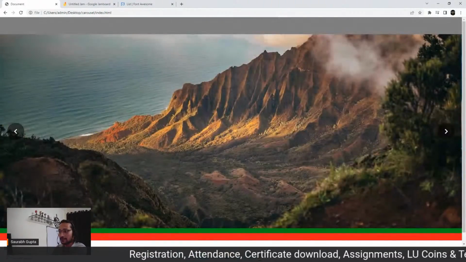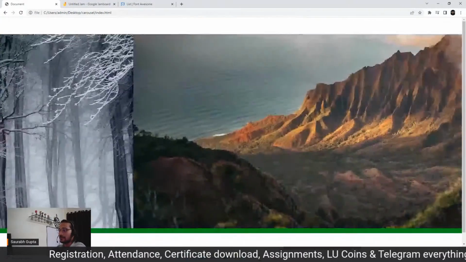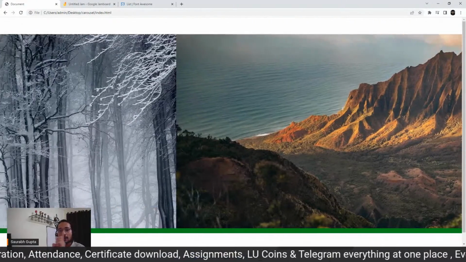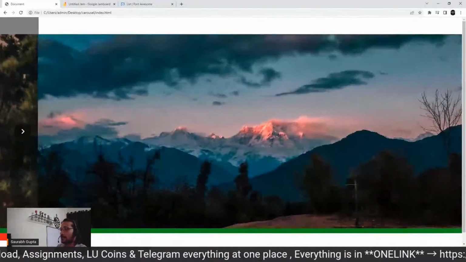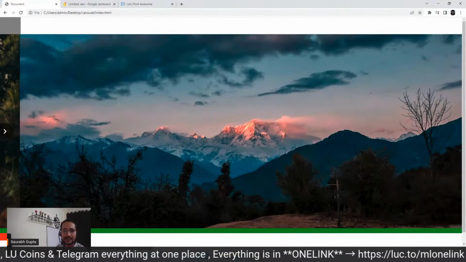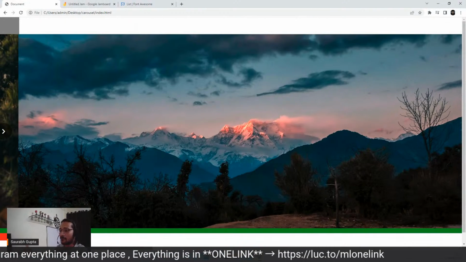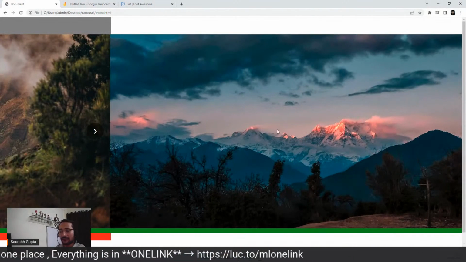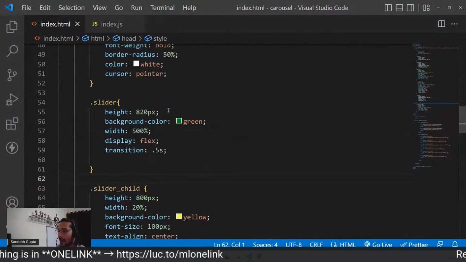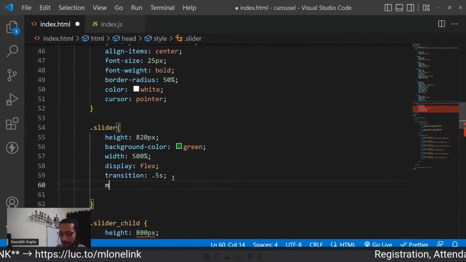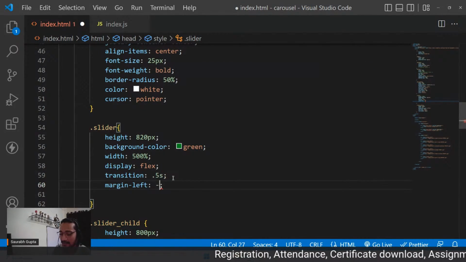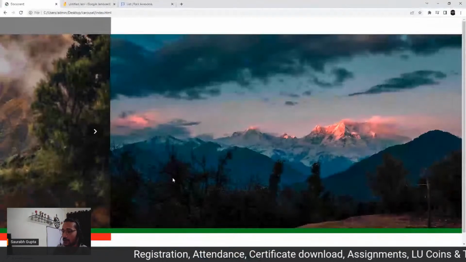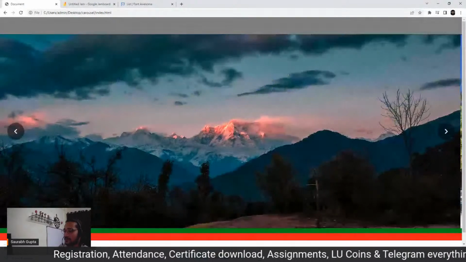See the first image and see the fifth image. They are same. So now what I'll do is, focus. I want this to be my first image. Visibly at least. Not coding wise, but visibly I want this to be my first image. So what I'll do is, initially by default, I'll make margin left as minus 100%. So this will come as my first image.